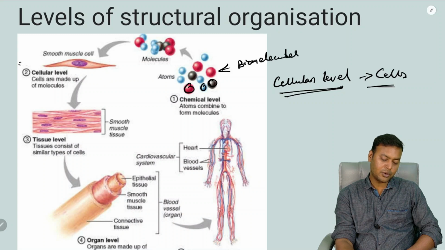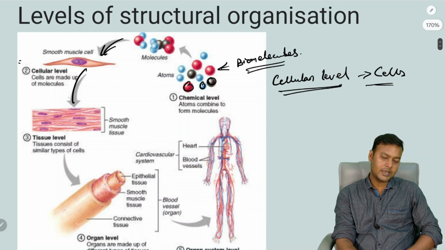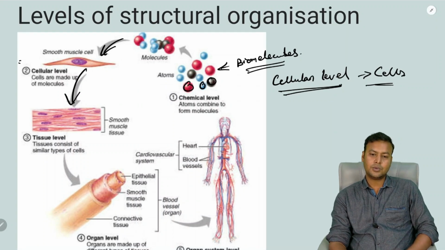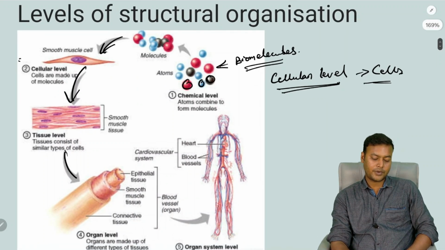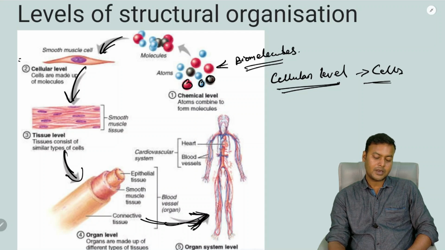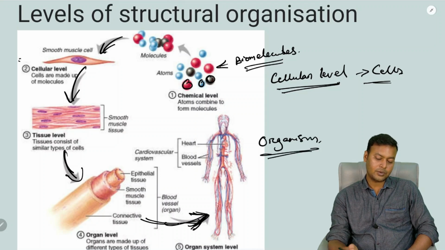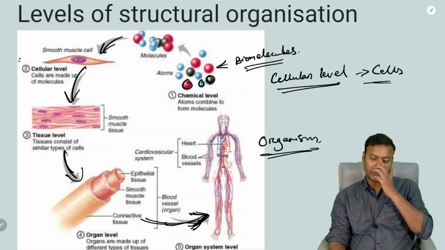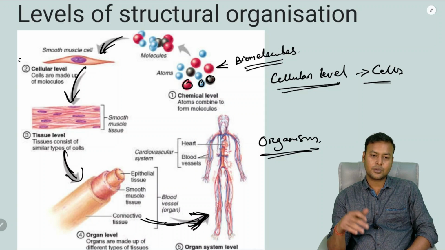So these biomolecules together form the cells. These cells together will give rise to tissues. The group of tissues together function as an organ. And finally, a system of organs leads to an organ system, and a large number of organ systems together form the organism. So this is the structural organization right from the cellular level to the organism.